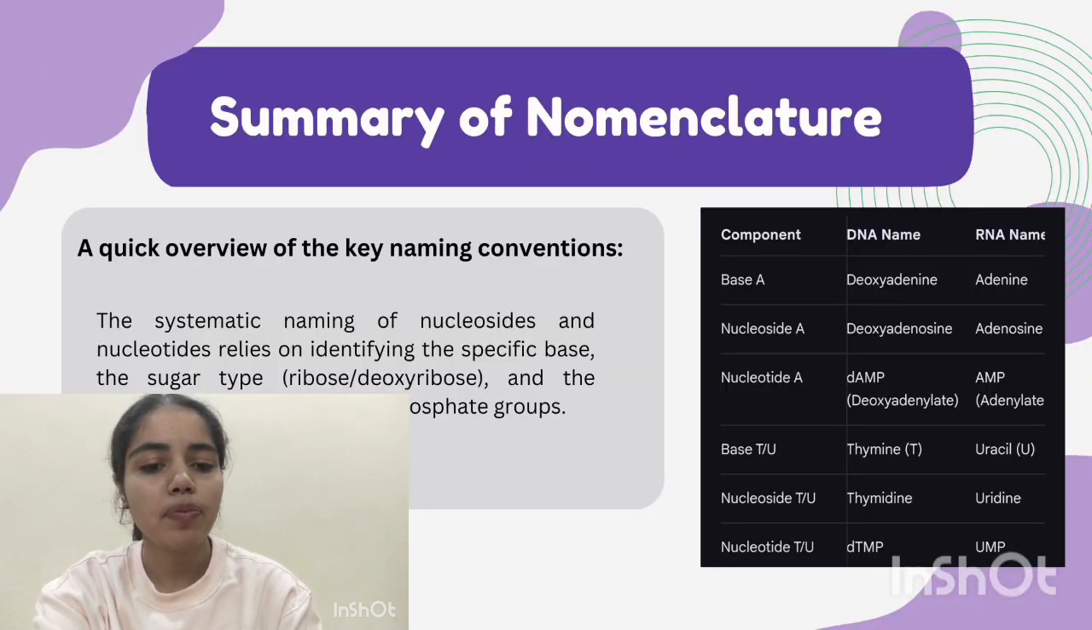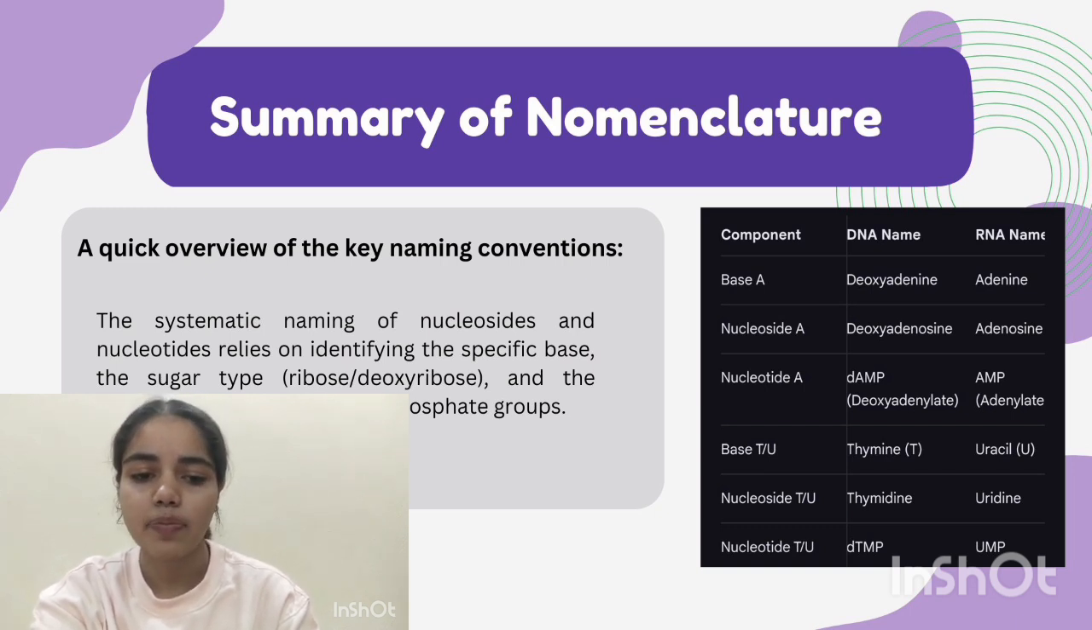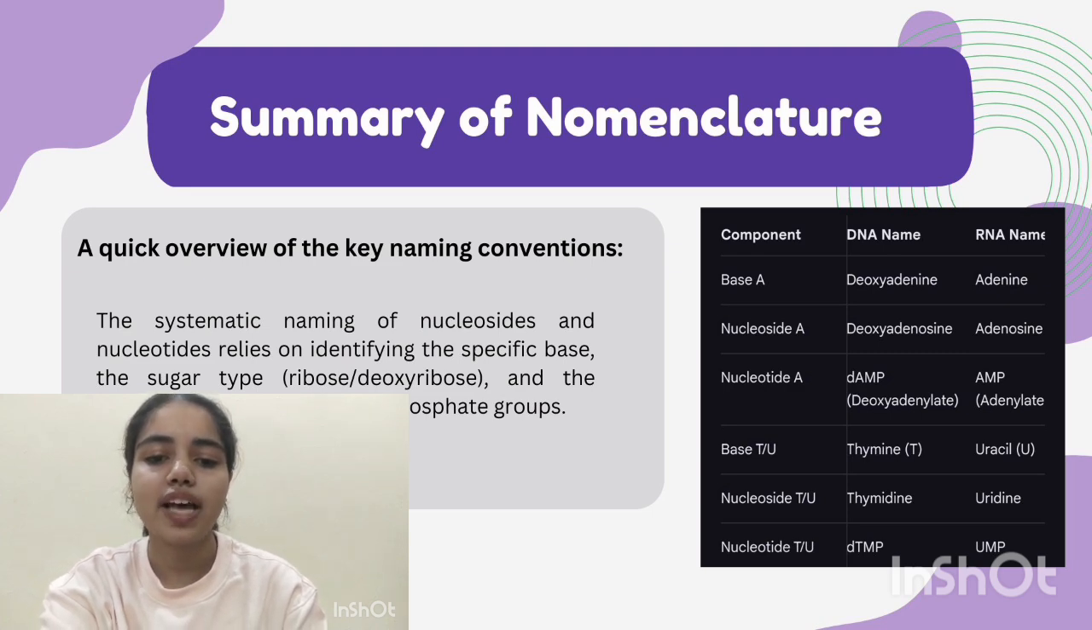Now the summary of nomenclature. The systematic naming of nucleosides and nucleotides relies on identifying the specific base, the sugar type, which could be ribose or deoxyribose, and the number and position of the attached phosphate groups. Here are some examples of DNA and RNA names with components.